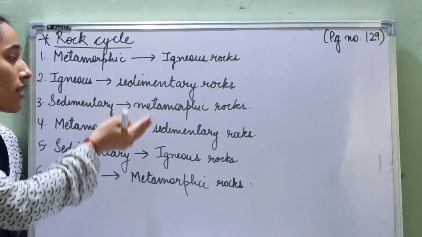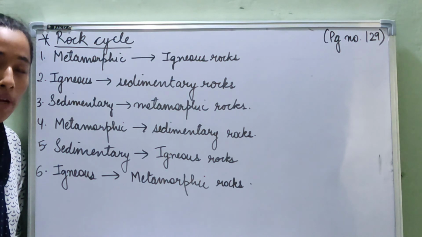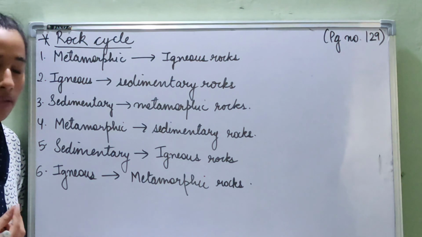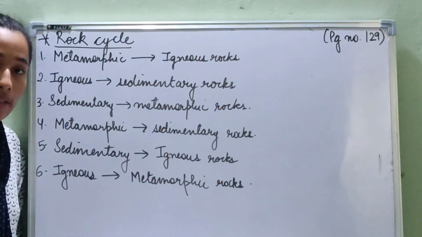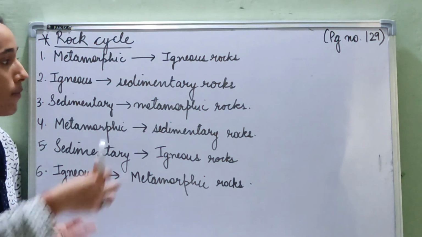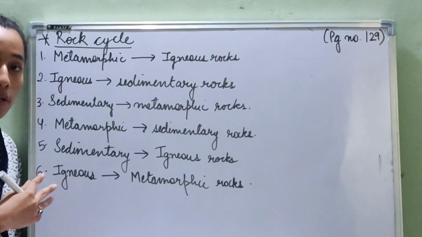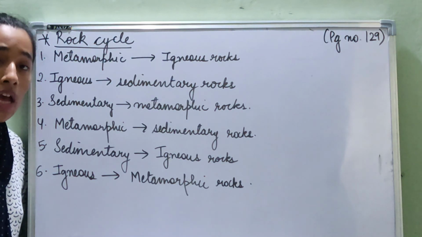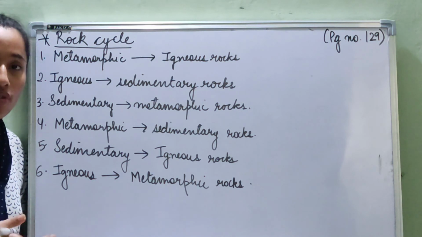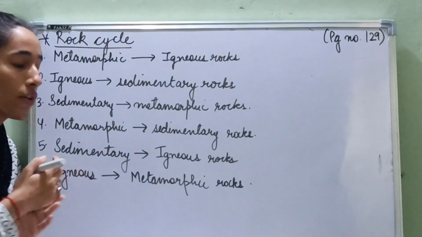From igneous to sedimentary: igneous rocks go through weathering, break down into small particles, and these go to the seabeds and are compacted together in layers, forming sedimentary rocks. Then sedimentary to metamorphic: these rocks go further down into the sea, and due to extreme pressure and temperature they deform, and that is how metamorphic rocks are formed.